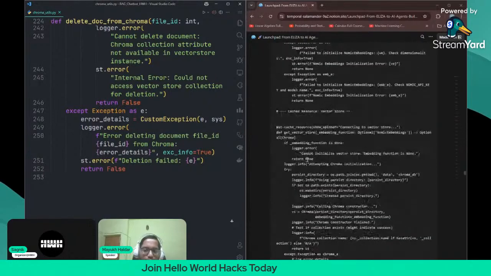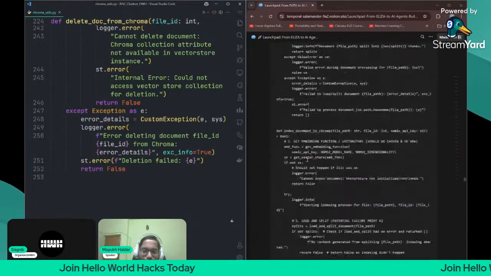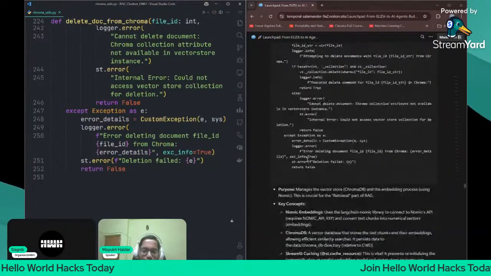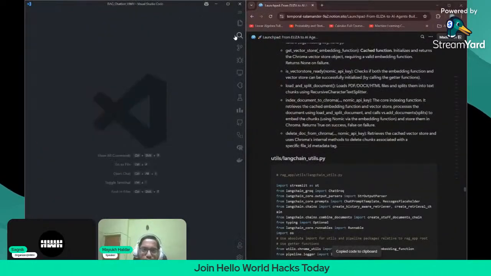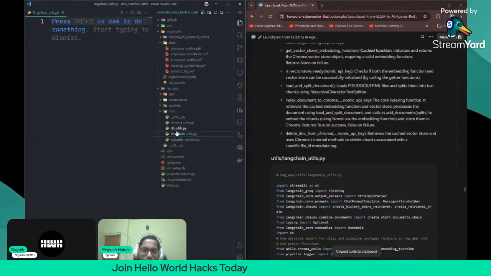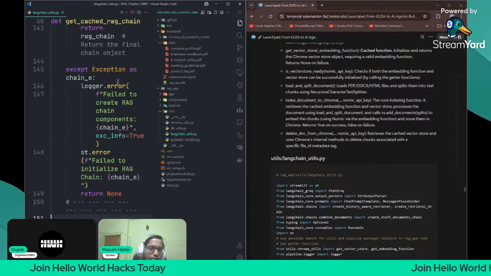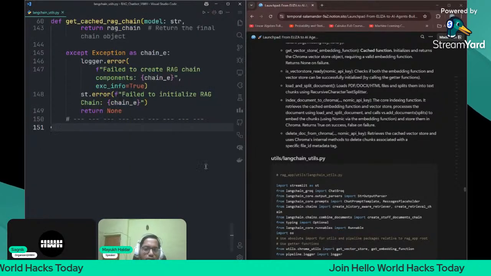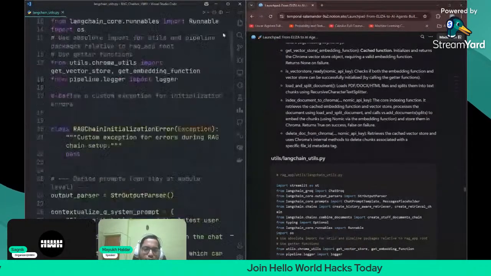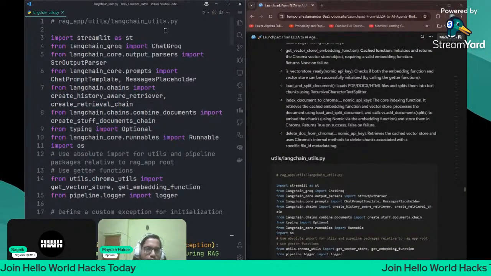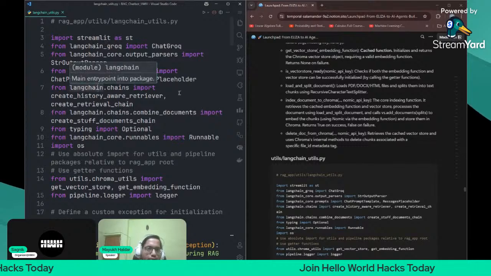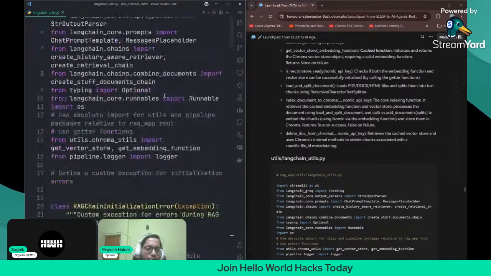Then let's move on to the next file. Our next file is, I think, langchain utils.py. Yeah, this file. Can you see it here, rag app utils langchain utils.py? So why is this required actually?